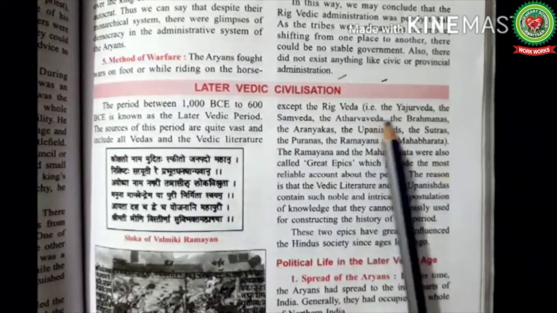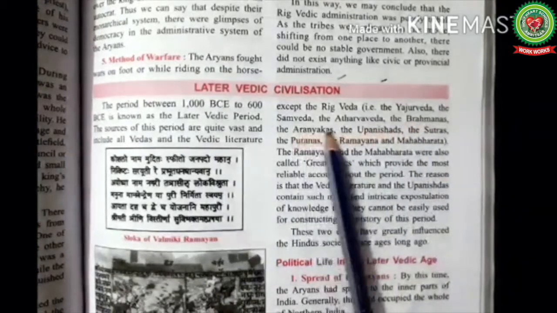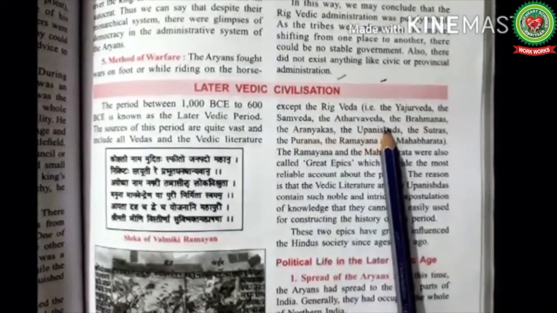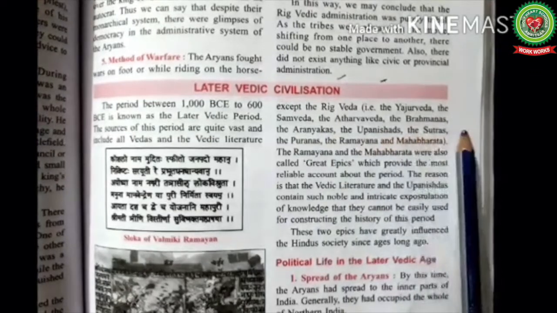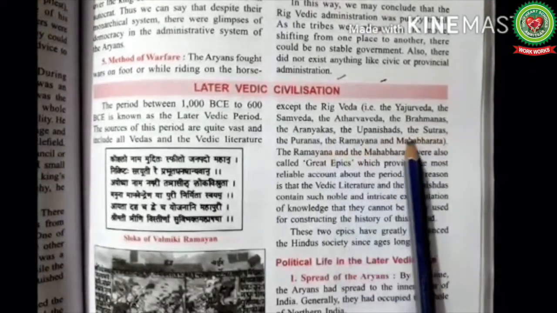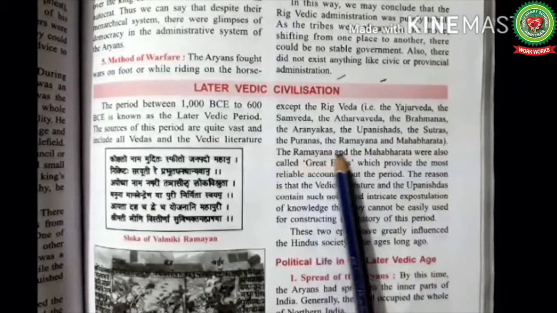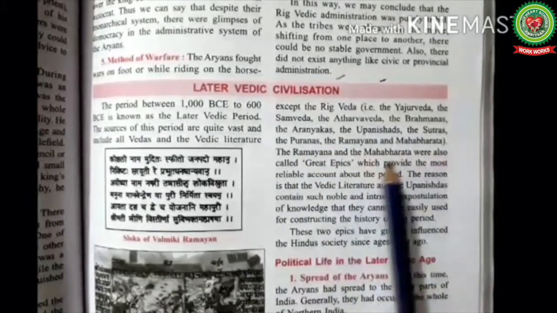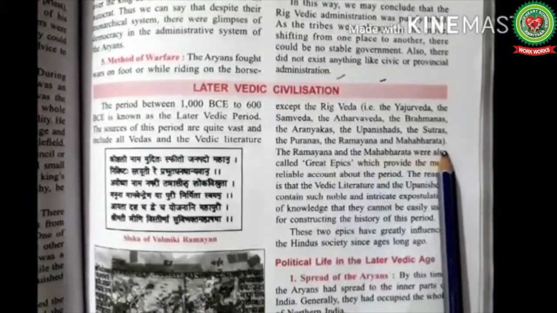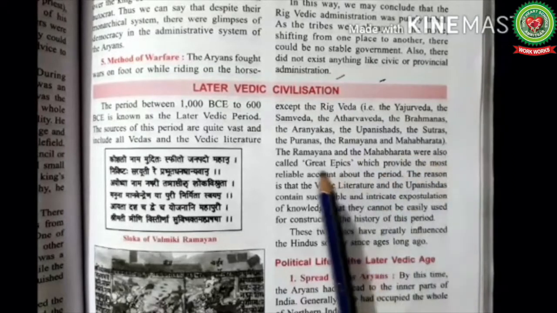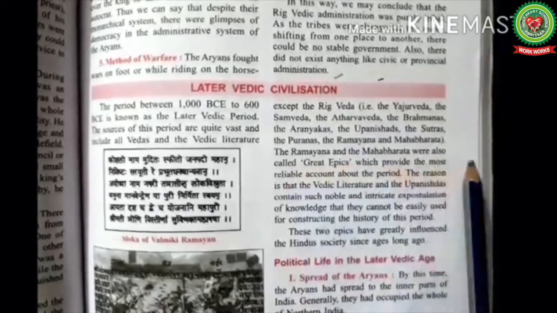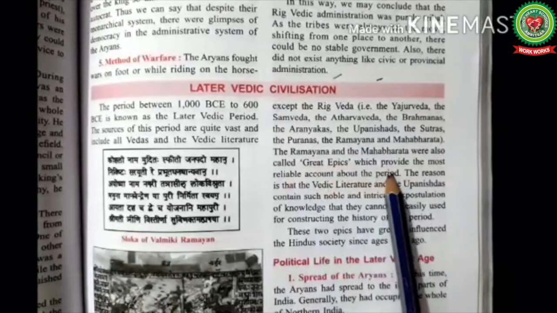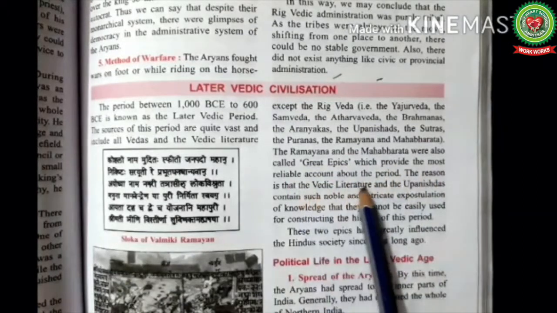The other Vedas like Yajurveda, the Samveda, the Atharvaveda and other literary sources are the Brahmanas, Aranyakas, the Upanishads and Sutras, the Puranas and Ramayana and Mahabharata. They all are the literary sources of the Vedic period. The Ramayana and Mahabharata were also called great epics, which provide the most reliable account about the period.